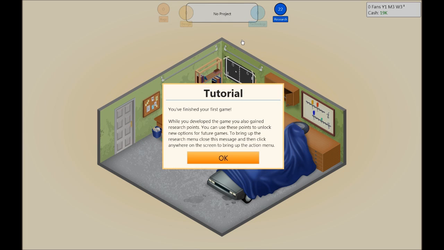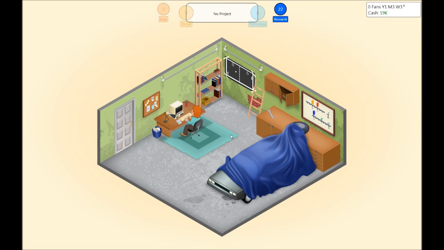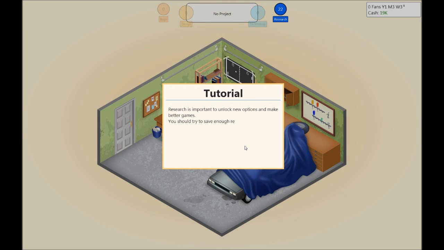While you develop your game, you also gain research points. These are over here. You can use these points to unlock new options for future games. So bring up the research menu, close this menu, and click anywhere on the screen to bring up the action menu. So now we have develop new game, research, and game history. So let's do some research. Research is important to unlock new options and make better games. You should try to save enough research points to be able to create your own game engine. This will greatly improve your games. Try to develop games with different topics in genre combination for a slight research boost.